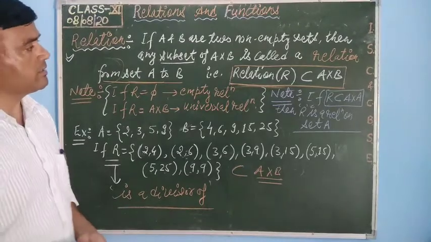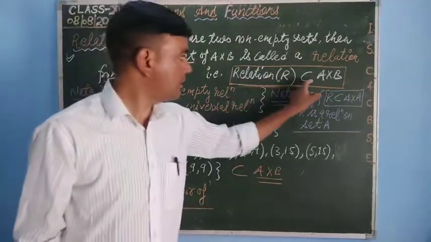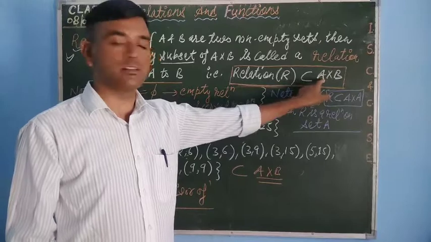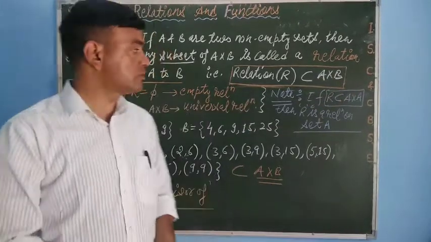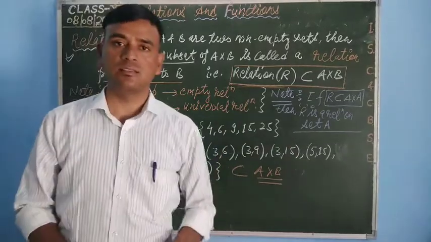So students, here what is a relation? Relation is nothing but a subset of the Cartesian product of A cross B. Okay. Now we will do some questions based on this.